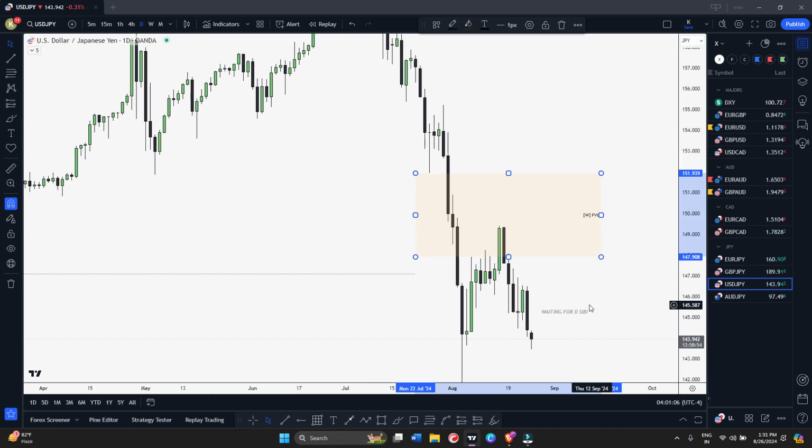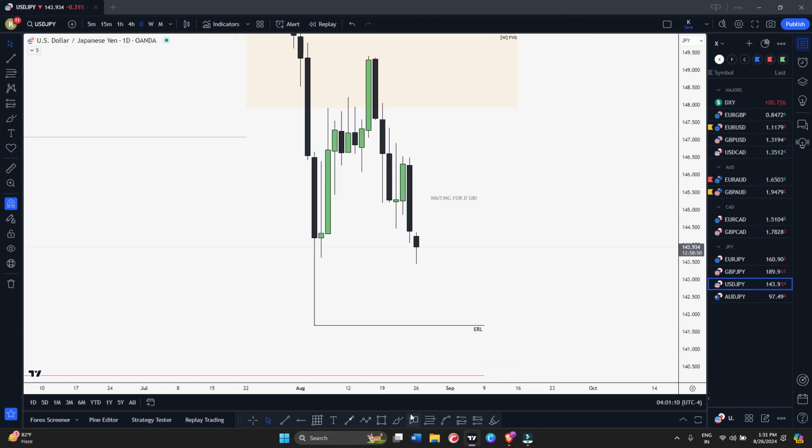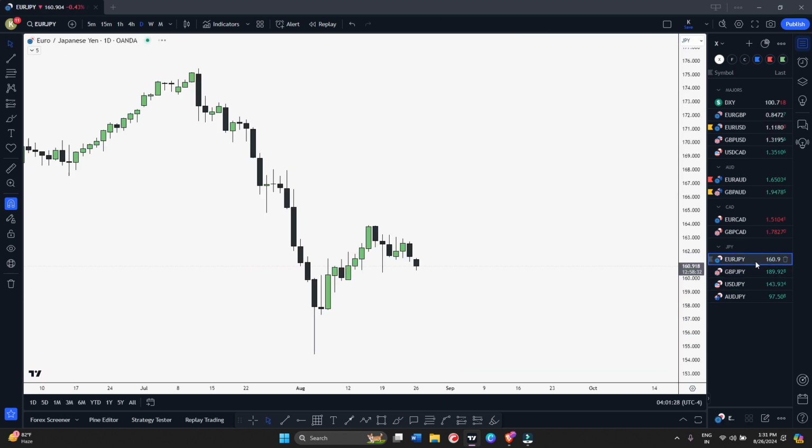So on daily I am waiting for basically a daily bearish fair value gap to form, okay. Let's say this Monday candle closes, we form a bearish fair value gap here, then again same thing, we will wait for market to tap this daily bearish fair value gap, and if we get rejection from here on H1, H4, you can look for sell and you can target this external, okay. Of course if you get setup on GBPJPY or EURJPY, you can look for sell as well.